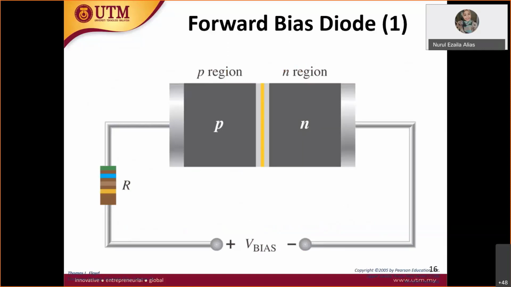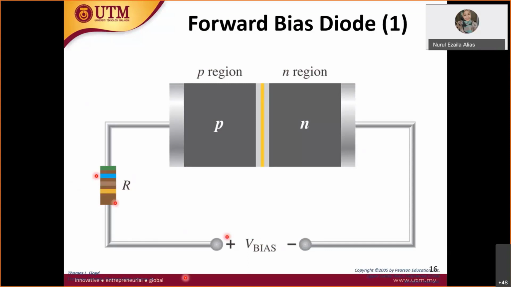For example, this one. This is your diode. Why do we put a resistor? I think you have learned this in electrical circuit analysis. We put a resistor to control the amount of current. If we have no resistor here, the current will go directly into the diode and it may destroy the diode. So we put a resistor to limit the current, to tone it down, as part of a complete circuit.